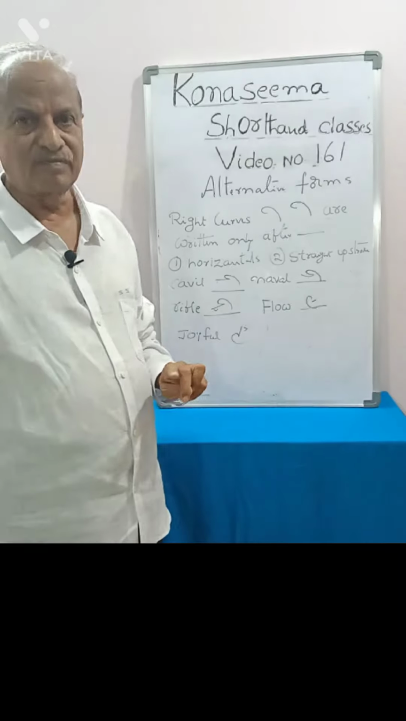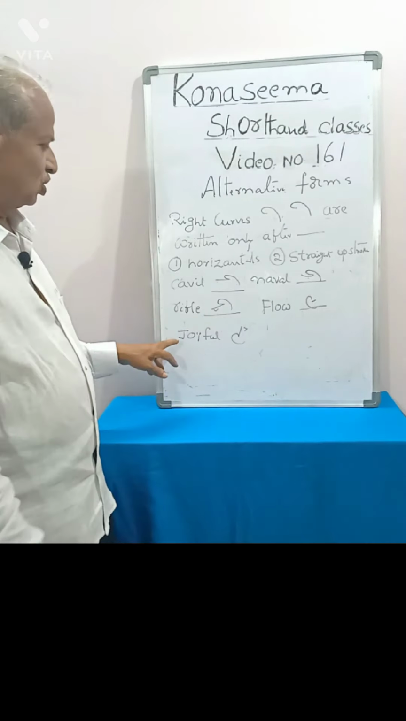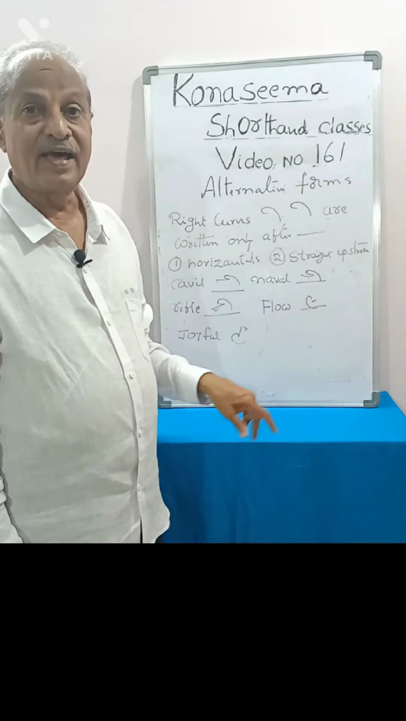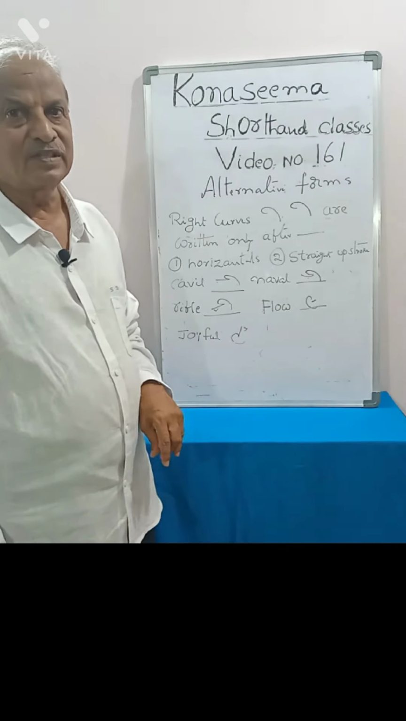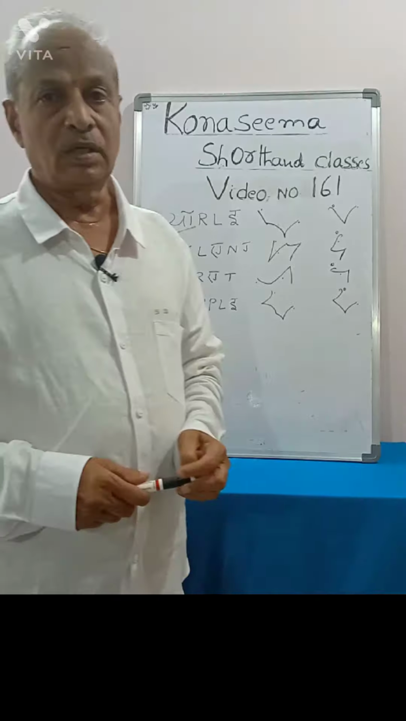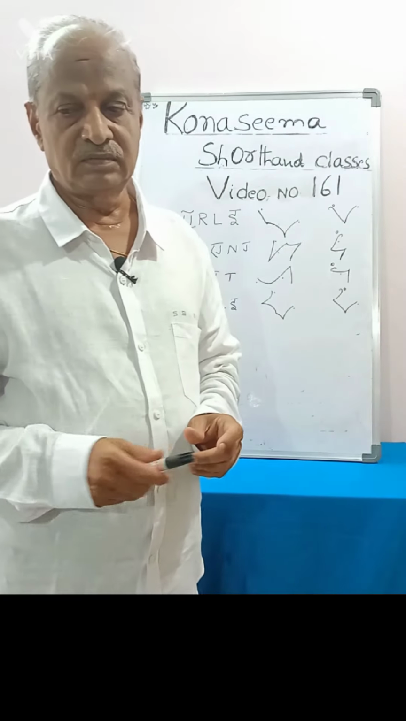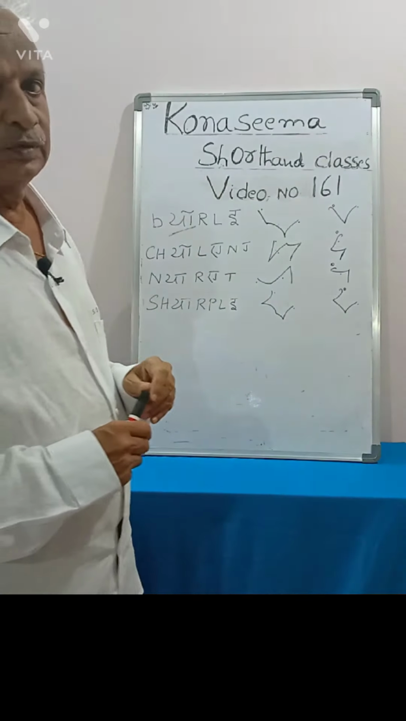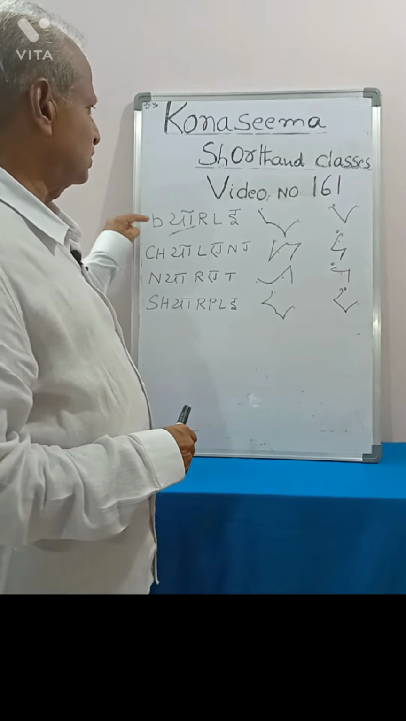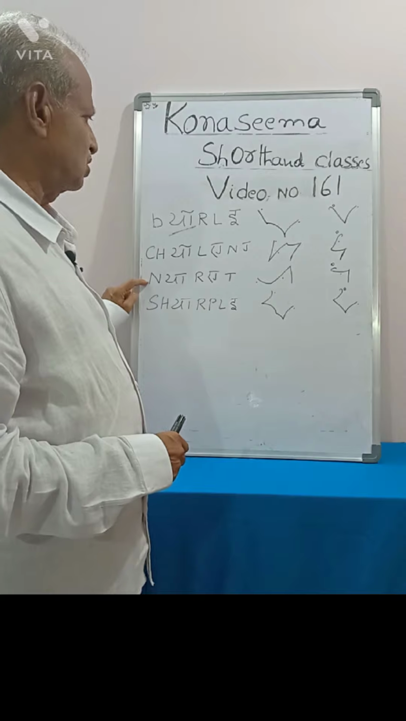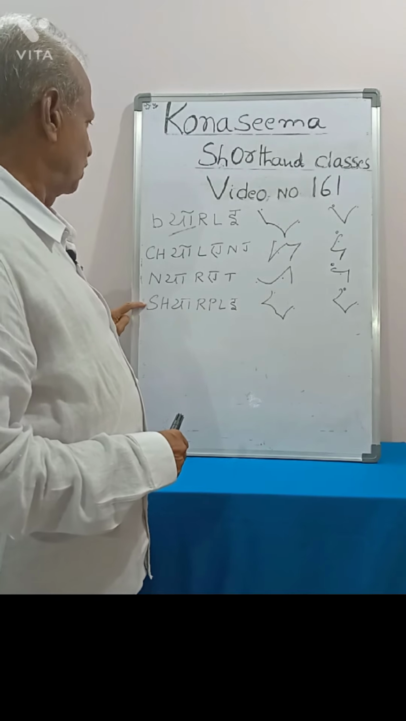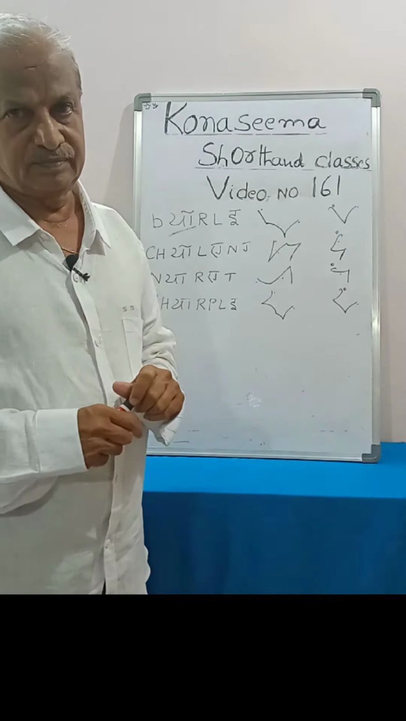You see the page number 54. And joyful and arrival, downward or well. Well is to be written with left curve. See the para number 75a. In that, 4 words are given. One is barely, second is challenge, third is narrate, and fourth is sharply.